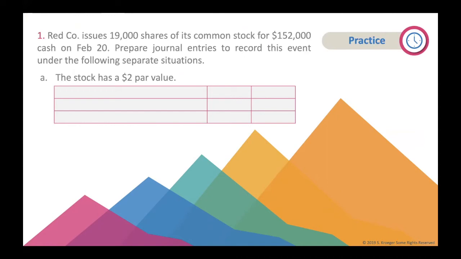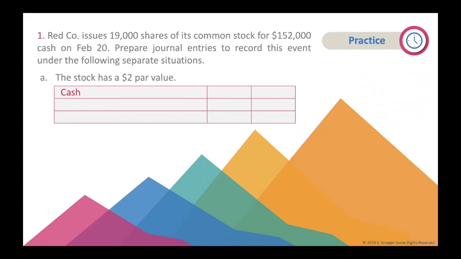Number 1, Redco issues 19,000 shares of its common stock for $152,000 cash on February 20th. Prepare journal entries to record this event under the following separate situations. Part A, the stock has a $2 par value. Our first step is to journalize a debit to cash for the full amount it was sold for. We put cash in the debit spot.